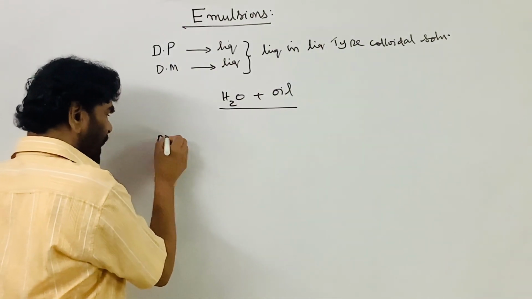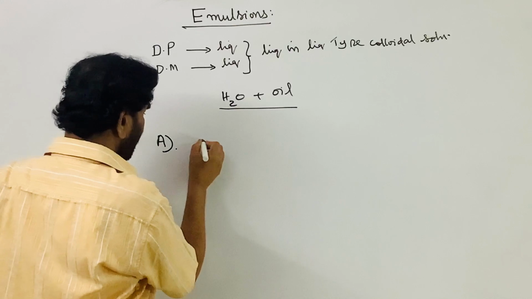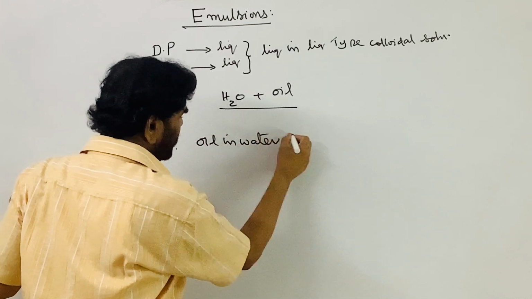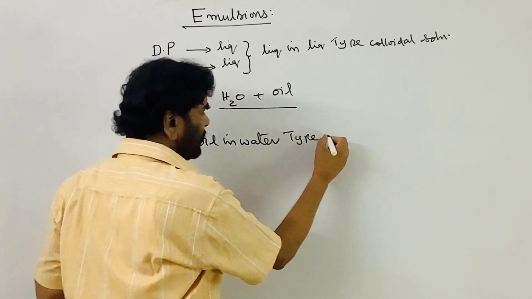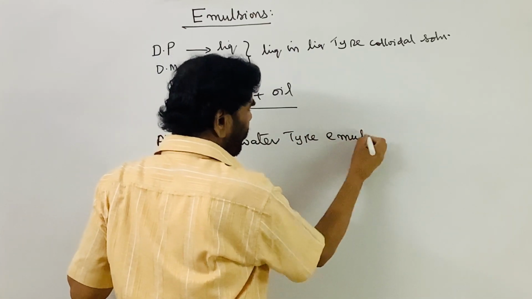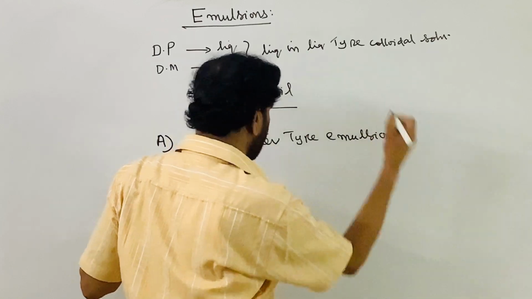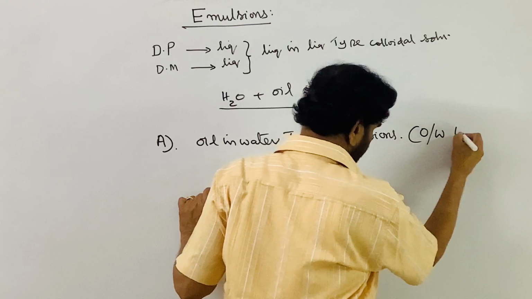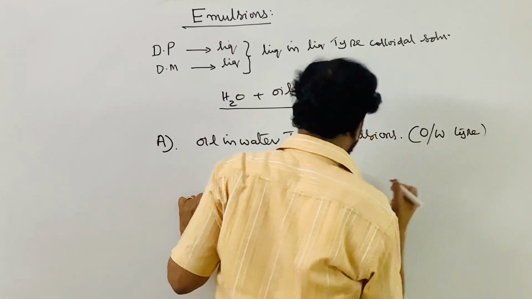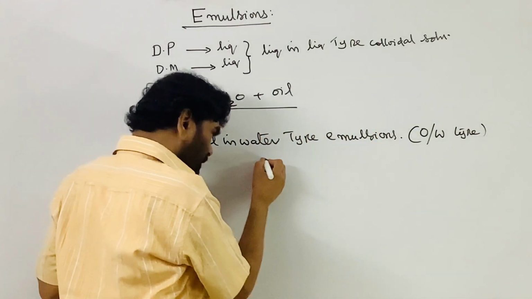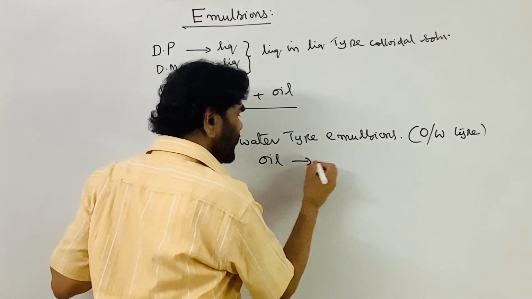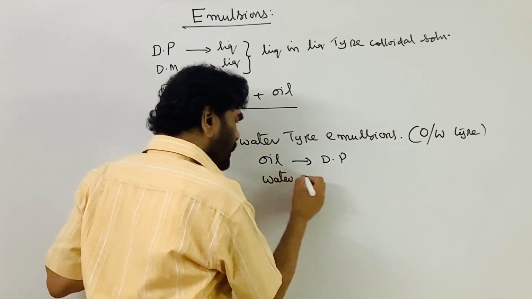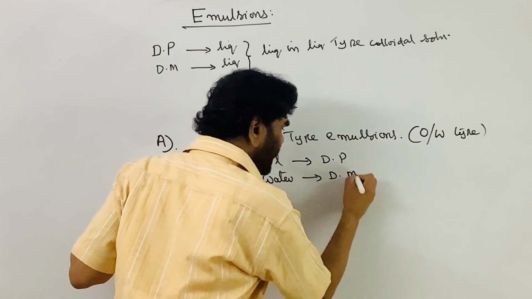Type A, the first category, is oil in water type emulsions. Here oil is the dispersed phase and water is the dispersion medium.